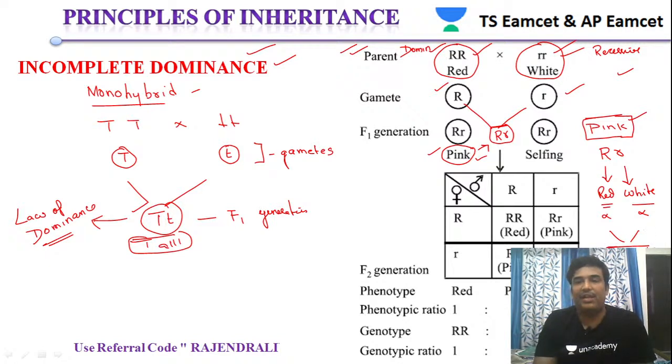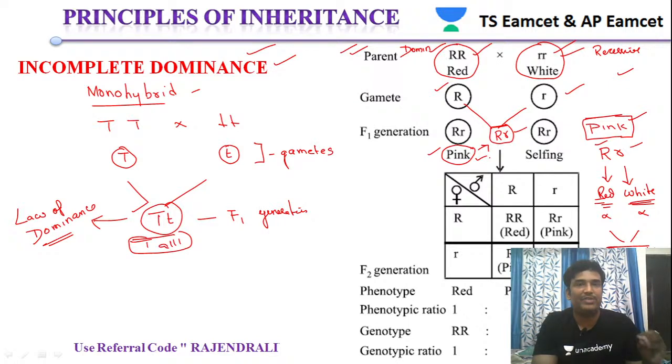So none of the alleles is dominant. If the capital R were dominant, it should show red color flowers. If the small r were dominant, it should show white color flowers. But here they are showing pinkish color. So none of the parents is showing dominance. Such a type of dominance is called incomplete dominance. Because of this, Mendel's law of dominance is not accepted. The reason is that there is a deviation from Mendel's law of dominance.